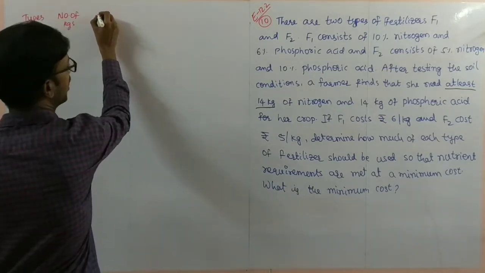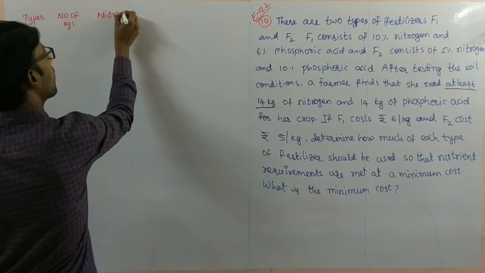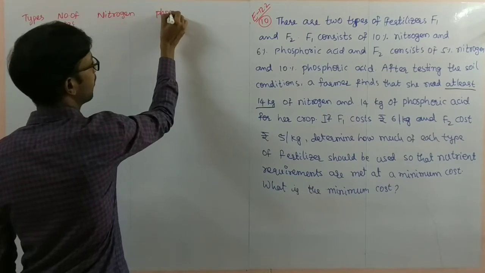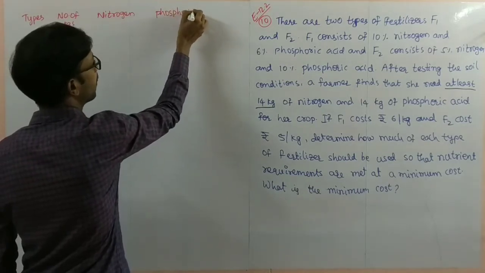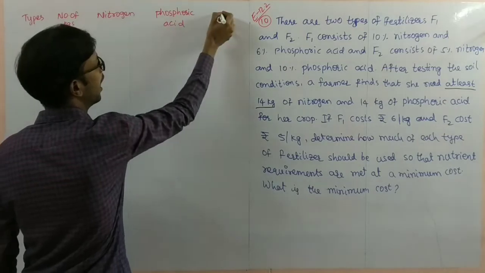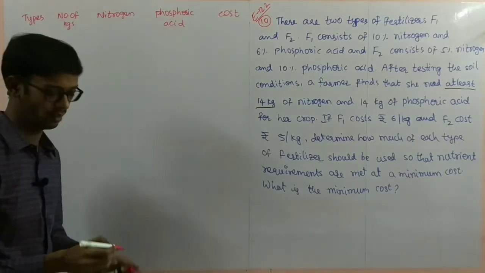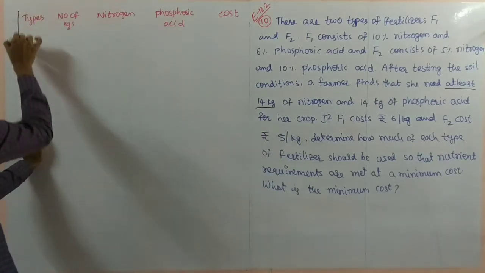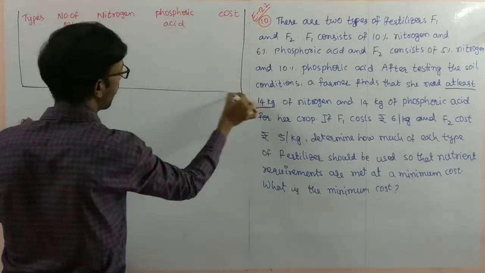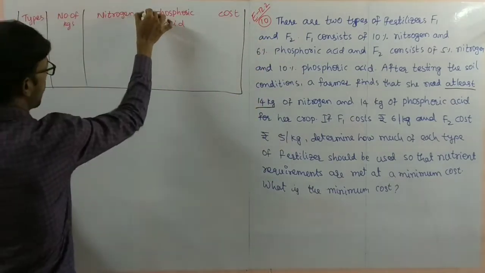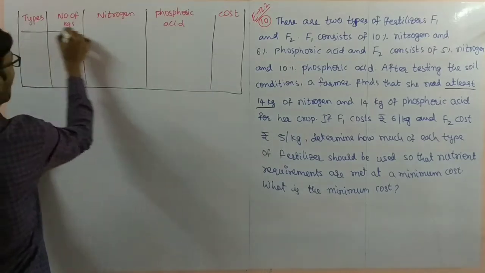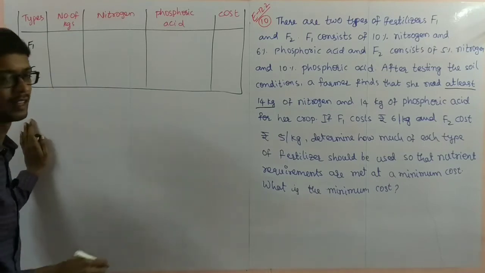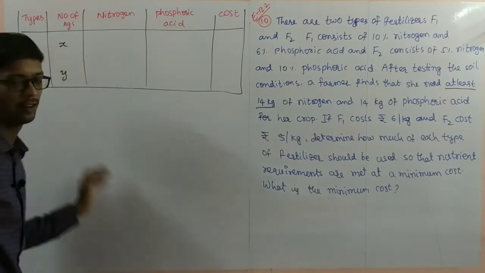Next here nitrogen and phosphoric acid, and cost of each one. These are given in the total data. So now draw the table. Here types is F1 fertilizer, F2 fertilizer. Number of kgs, first one I am writing X and Y. We don't know X and Y.